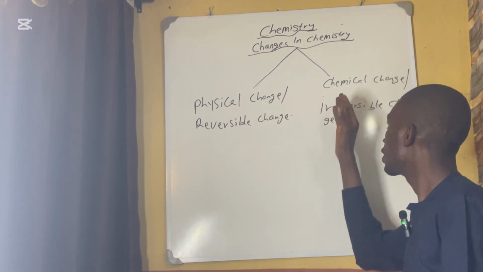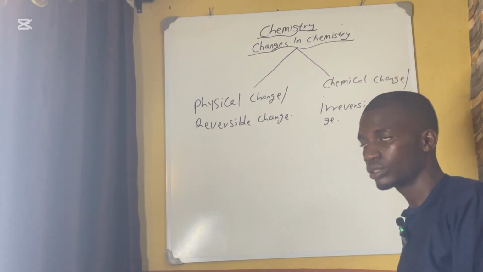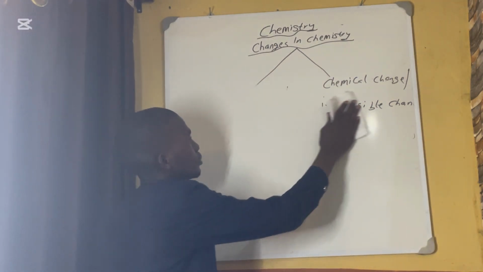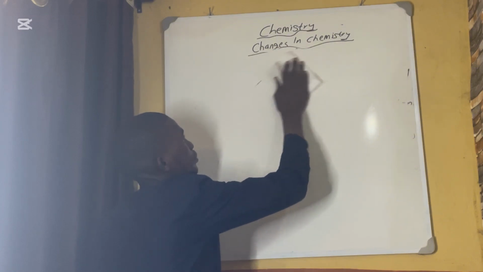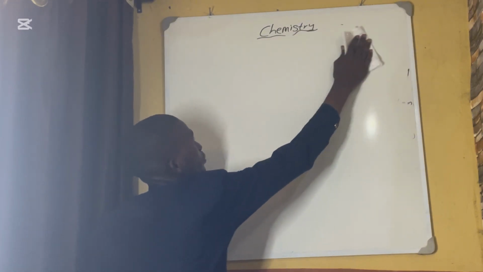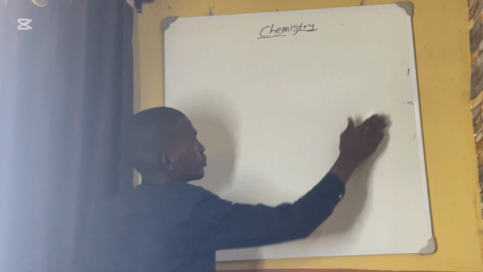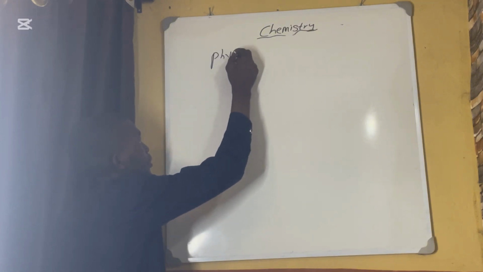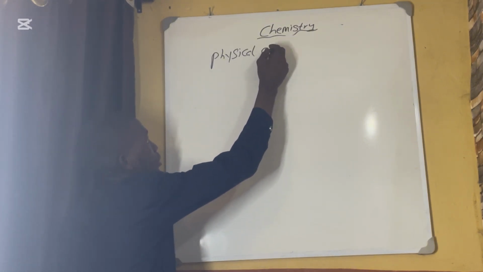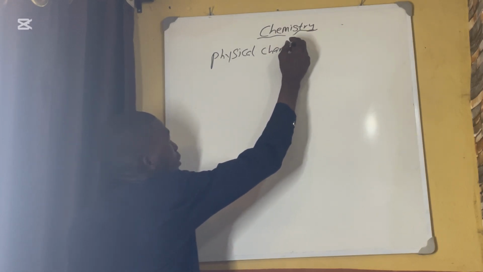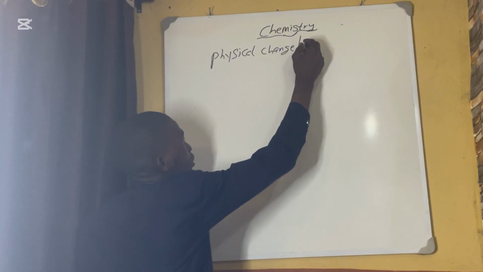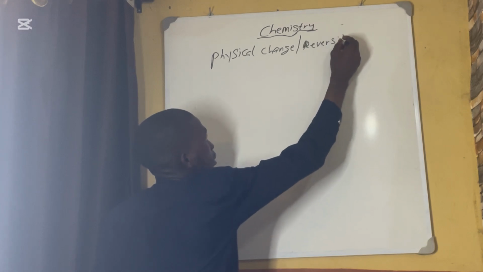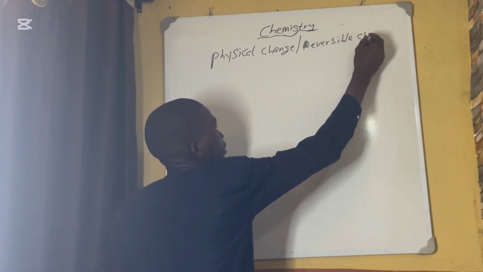Physical change or reversible change. Chemical change or irreversible change. Number one, physical change, or reversible change.